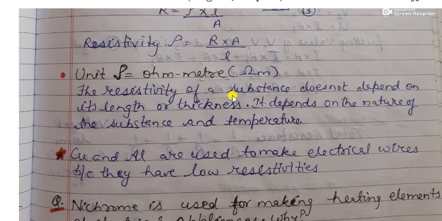So we will remain with ohm meter. The resistivity of a substance does not depend on its length or thickness. As we have seen, the resistance depends on the length and area of cross section, but the resistivity does not depend on the length and thickness of the conductor. It depends on the nature of the substance and temperature. Copper and aluminium are used to make electrical wires because they have low resistivities.